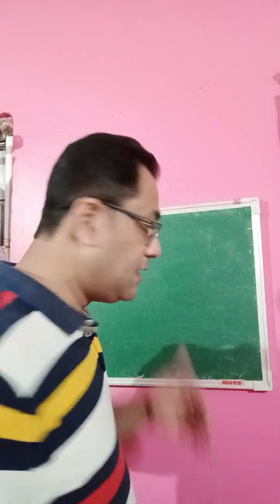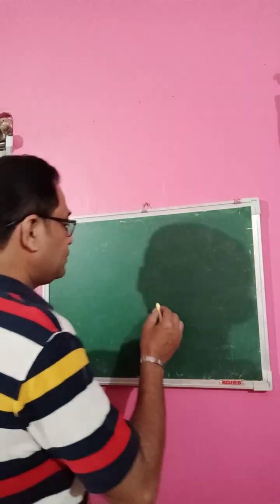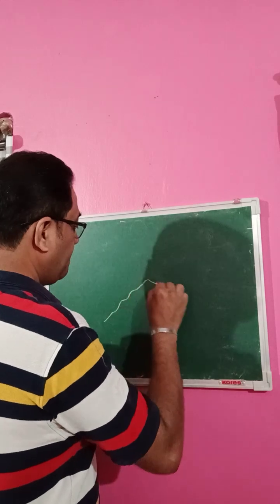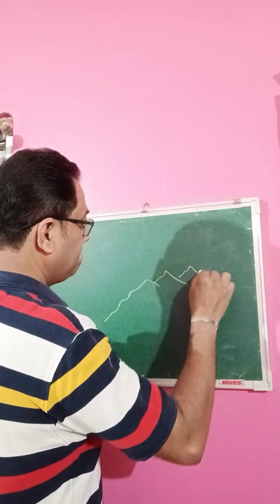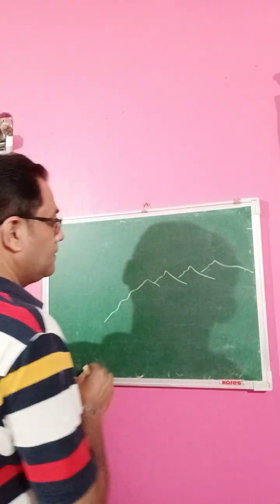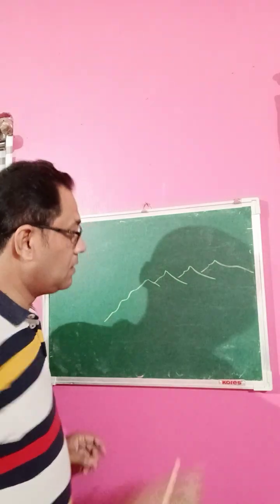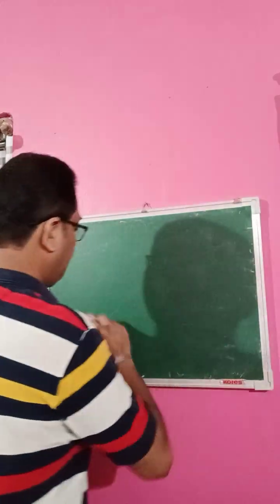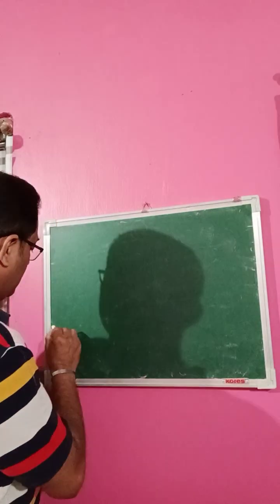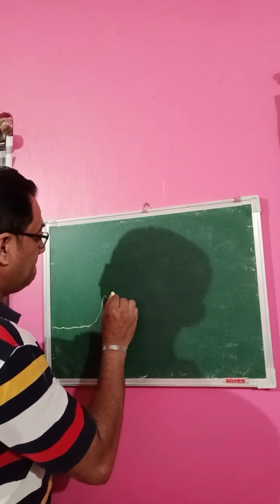Okay, now you see here. I give some places here. Suppose this is the sea.